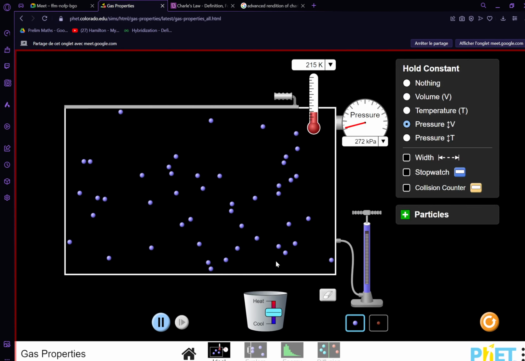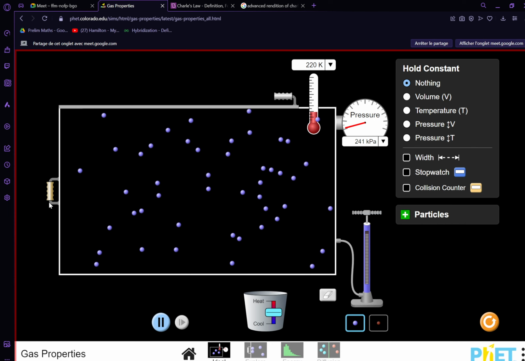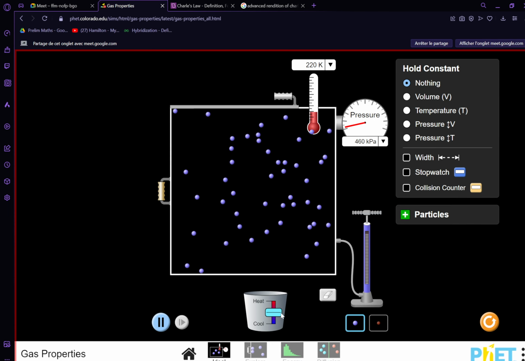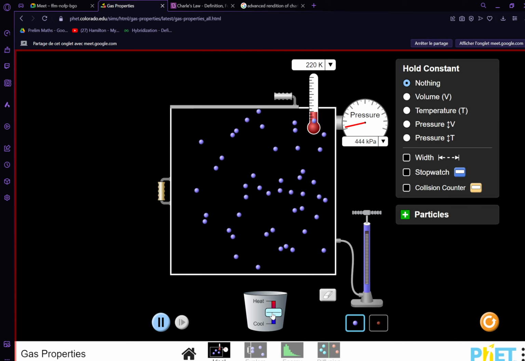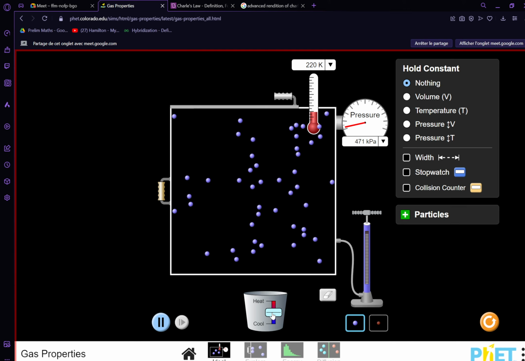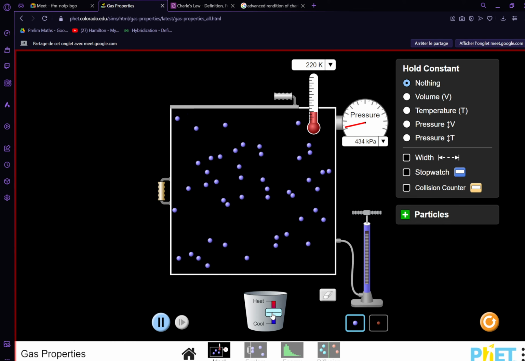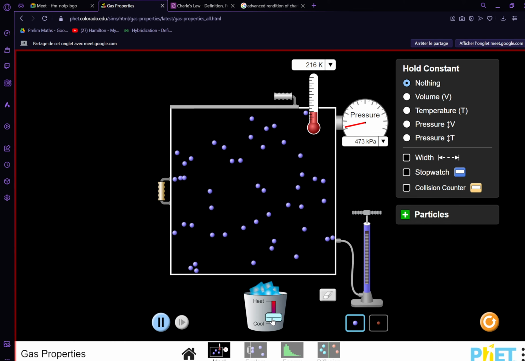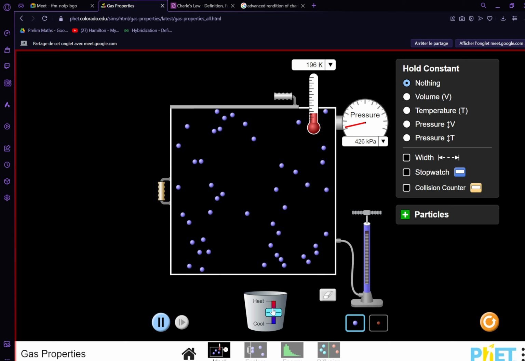If we increase the temperature, volume should increase. If we increase temperature on something, it expands, and if we decrease, it shrinks. If we cool the substance, it should decrease. If we increase the heat, it should expand.